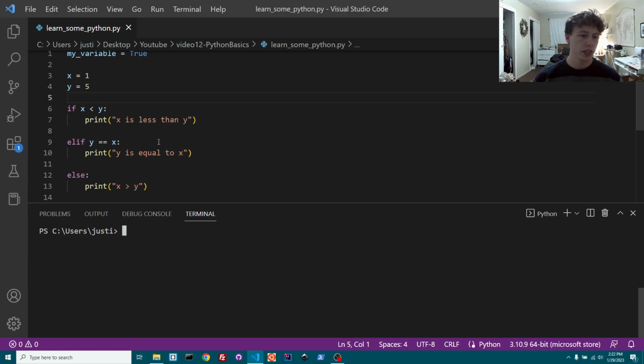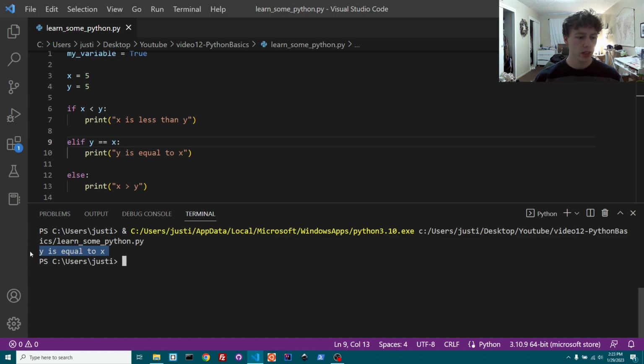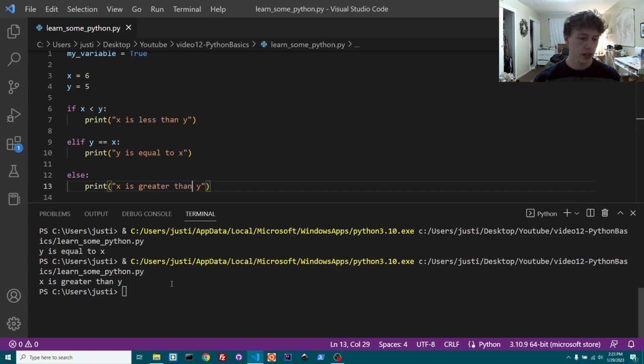If we run it again and change this to 5, now they're equal to each other, so it's going to hit this block. It's going to say, no, x is not less than y. So then it's going to go to this else if block. Let's say y is equal to x. So y is equal to x. And now if we make x equal to 6, then it's going to look here and say, oh, x is not less than y. x is not equal to y, therefore x is greater than y. So x is greater than y. So that's just a quick example of how conditionals work.